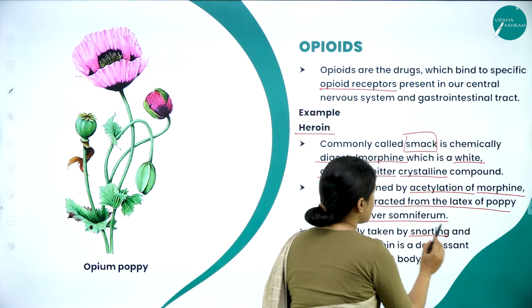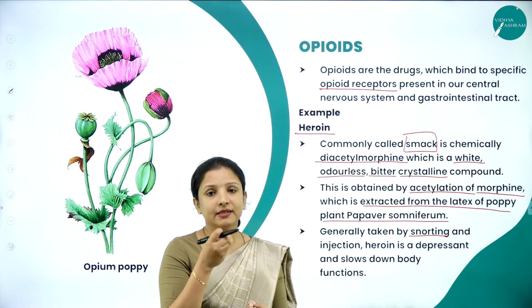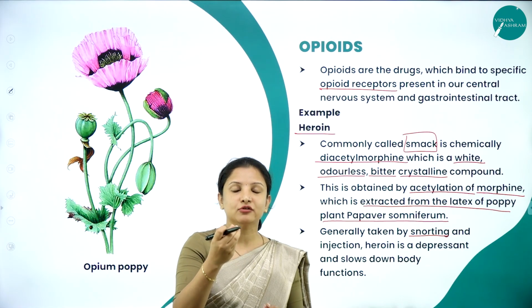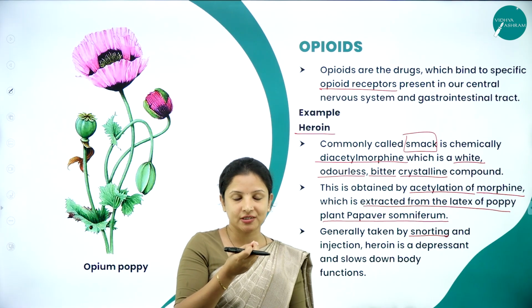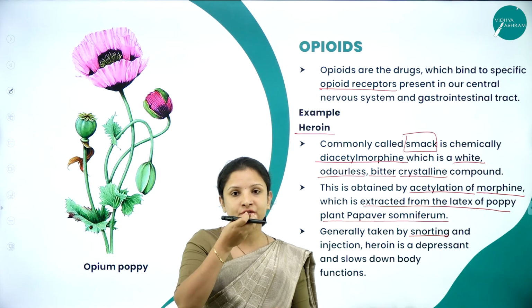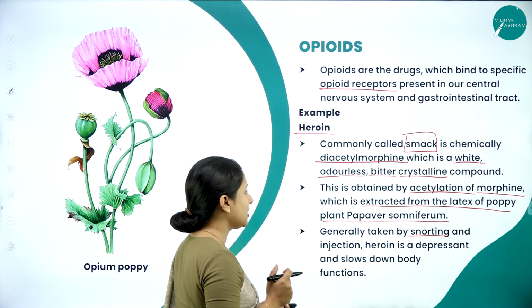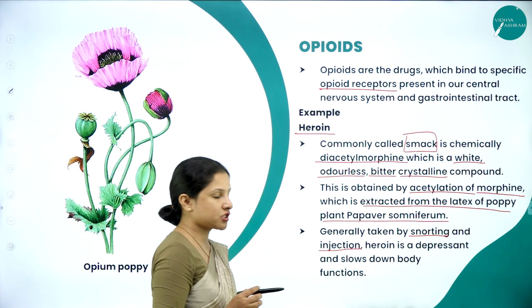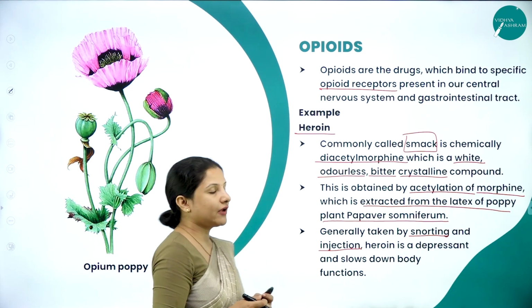So what is snorting? Snorting is taking it through the nose, wherein they roll papers and directly pull those crystalline powders in, inhaling them through the nose. So that is called snorting, and it is also taken intravenously, that is in the form of injection. These are the ways it is taken.